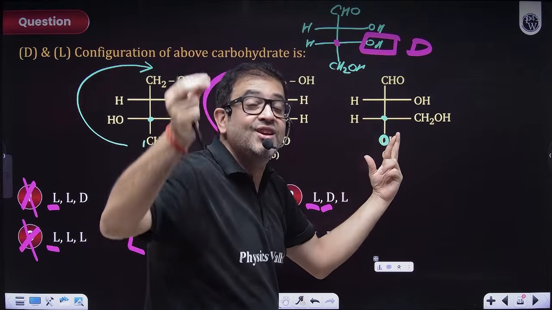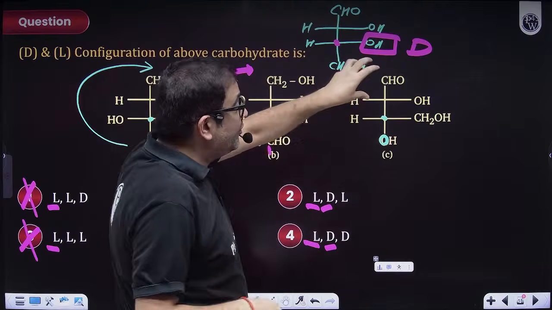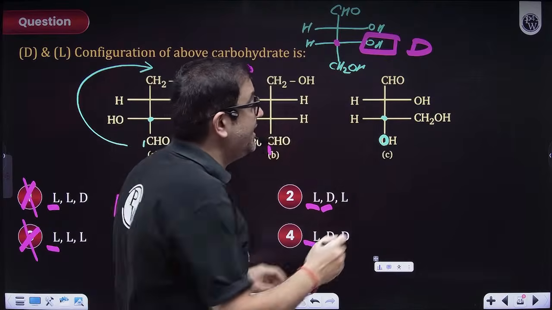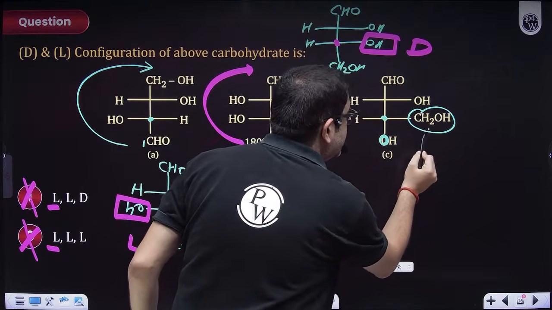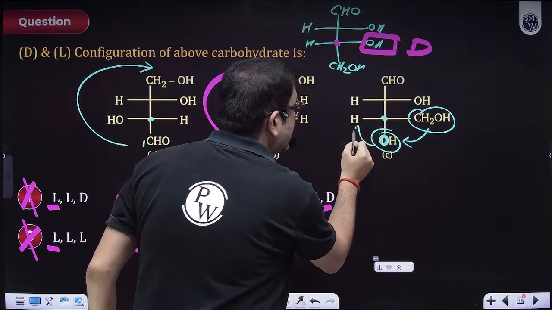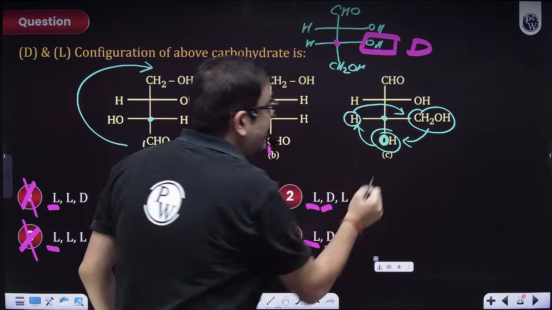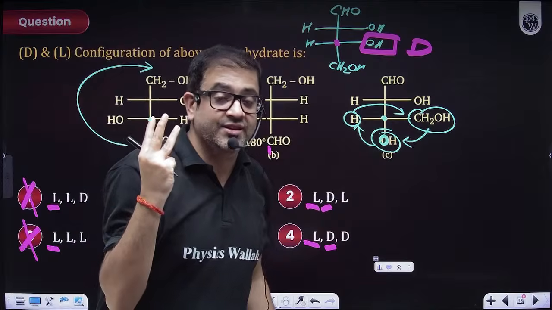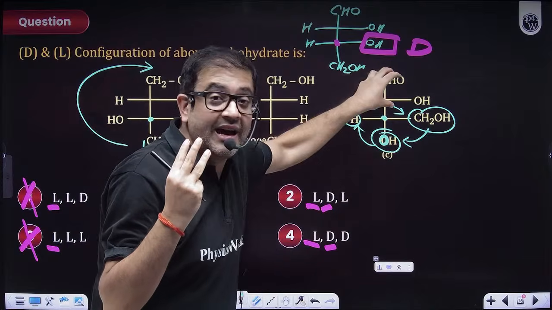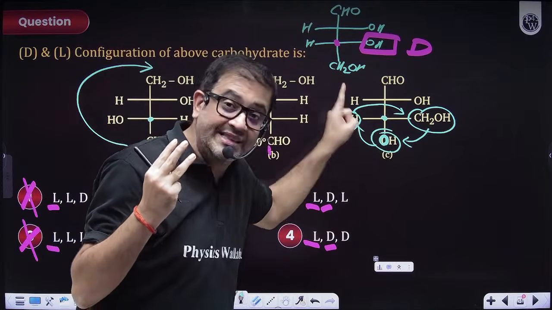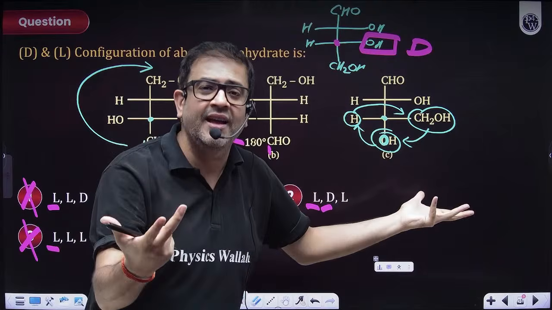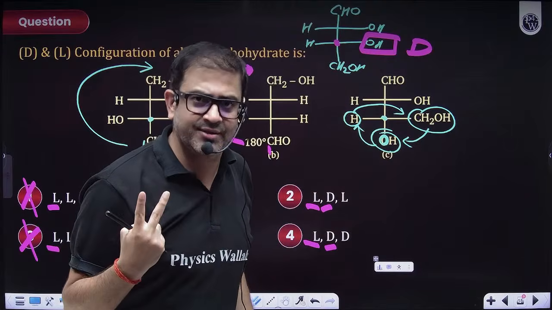So even exchanges on one carbon, or you keep one group at the same place and just bring this here and this here. Ultimately, sir, this is a 3 exchange, but a 3 exchange keeping one group intact on a single chiral carbon is just like giving 2 even exchanges.